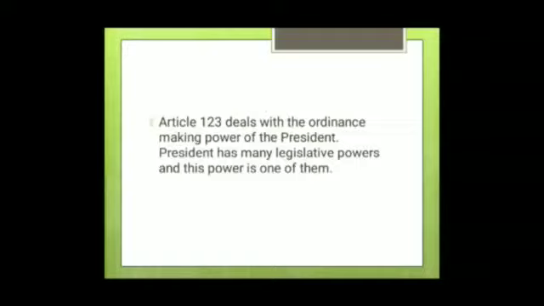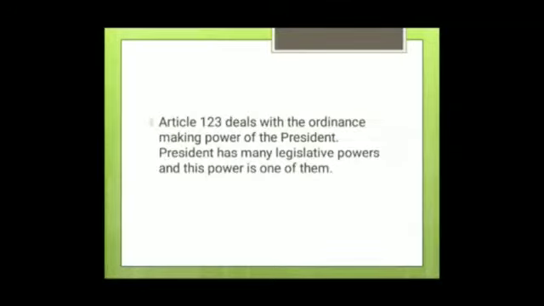So ordinance making power is an important legislative power of the President. We have done the legislative power in the previous lecture under the heading powers of the President. Ordinance making power is also a part of the legislative power of the President. It is given to him to deal with unforeseen or urgent matters.